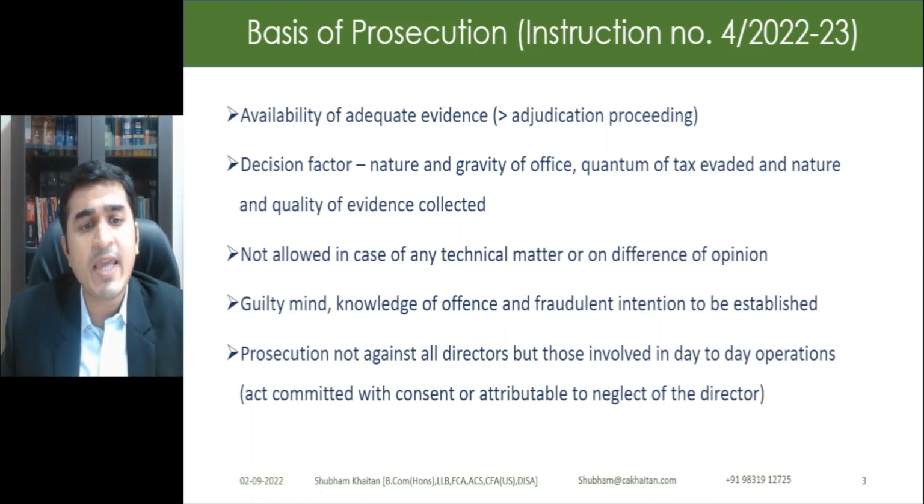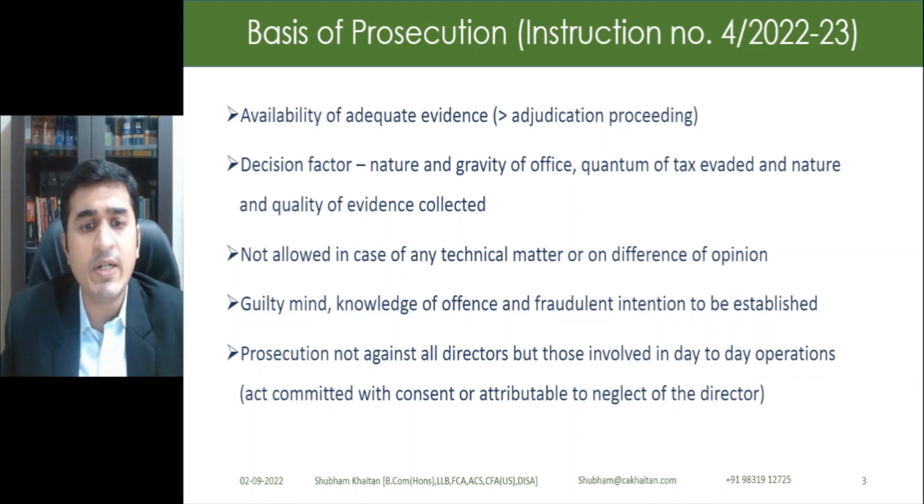Mind you, in case of any difference in opinion, or because of any technical issue because of which I have not been able to file my returns, in these cases the prosecution cannot be initiated, right? The officer should ensure that the guilty mind, which is mens rea, is established. Also, they should show that there was knowledge of the offence in the accused, and that they had fraudulently tried to evade taxes, right?